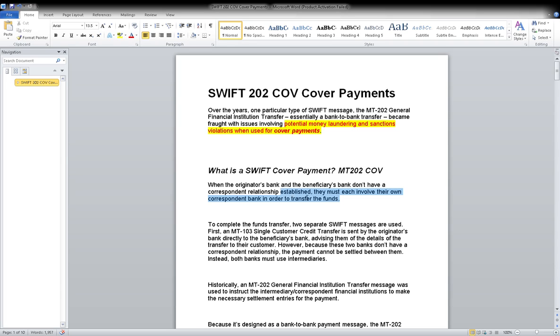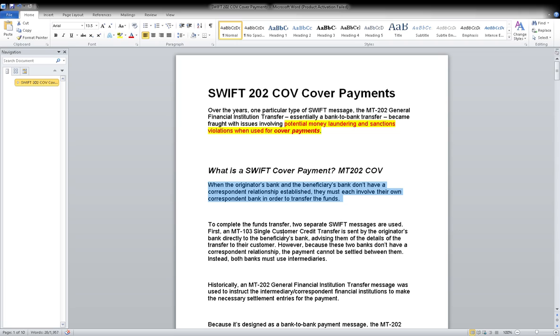Do you understand the meaning of this? We have discussed it so many times. If they don't have a relationship with each other, we send the payment through a correspondent: the sender's correspondent and the receiver's correspondent. The middle one, Wells Fargo, is the sender's correspondent, and the other one, Bank of New York Mellon, is the receiver's correspondent, when we don't have a direct relationship. Yesterday we also discussed this. You remember, right?